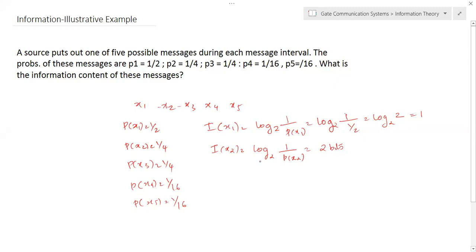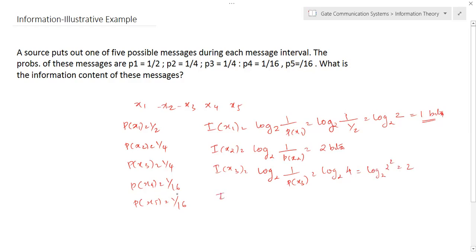Similarly, for the second, the probability is 1 by 4, so you will get 2 bits. Here we are taking base 2, so the unit will be bit. Okay, bit, not bits, bit. Similarly, for x3, it is log 2 of 1 by the probability of x3. So it's simply log to the base 2 of 4, which is equal to log 2 square, which is equal to 2.